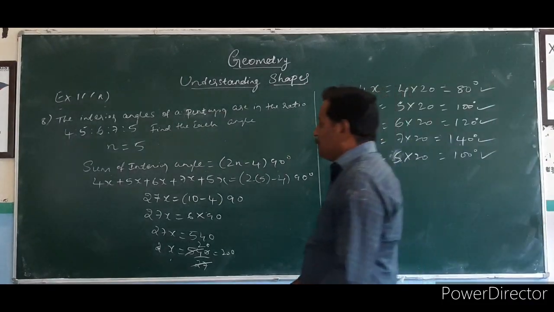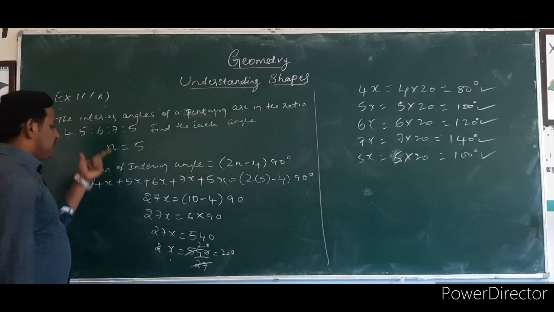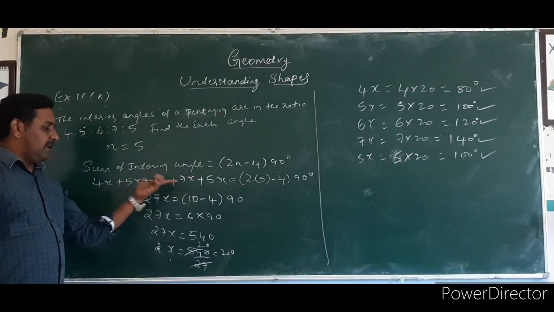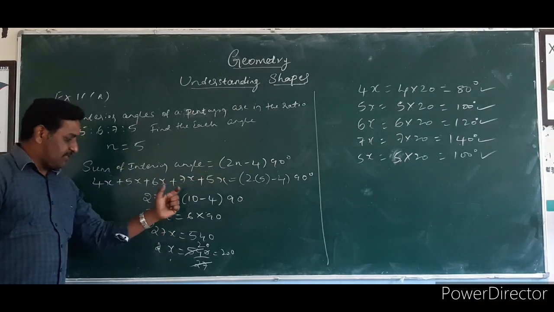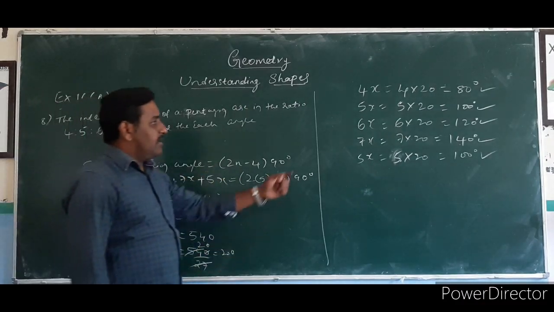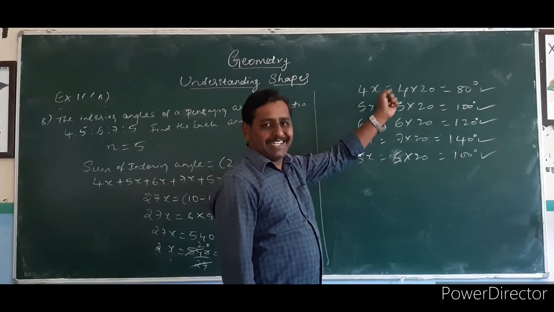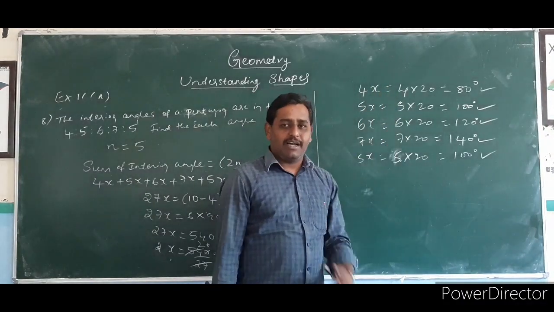If they are given in a ratio, you can consider it as x, then add and apply in the formula, applying the number of sides. First you have to find the x value. Later, substitute the x value in each interior angle and find the answer.